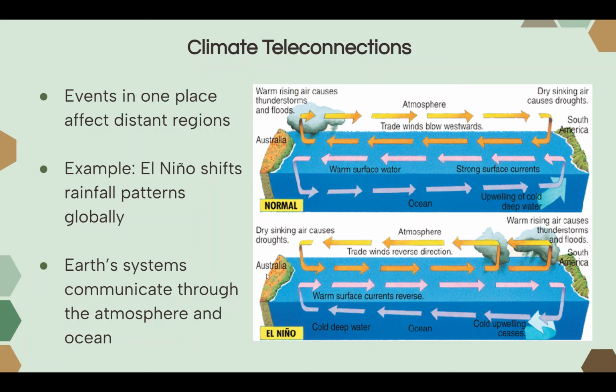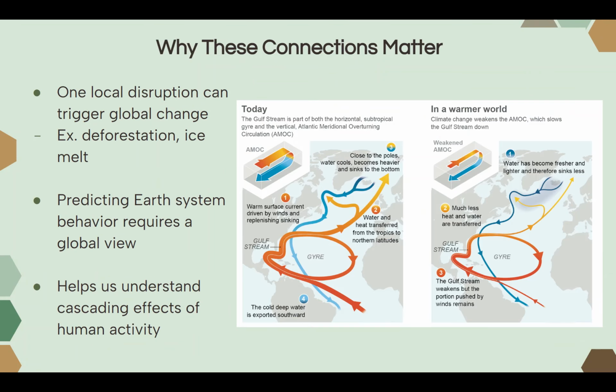And this can affect the climates of these regions that are a large distance from each other. This shift causes warm rising air and thunderstorms in South America, and now dry sinking air causing droughts in Australia. So, Earth's systems communicate through the atmosphere and our oceans, and it can impact the climate and weather patterns globally.